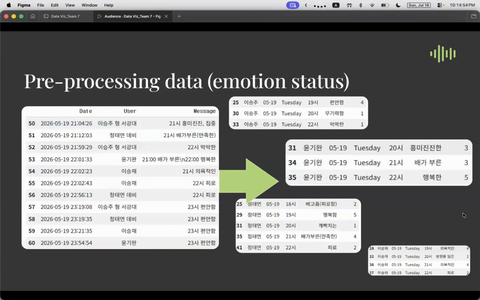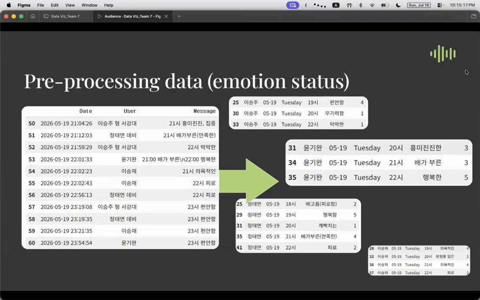Now I will introduce how we pre-process our data, and I would like to show an example of the raw data and the processed data. First, for the emotion records collected through KakaoTalk, we exported the chat logs as CSV files using the export chat feature.